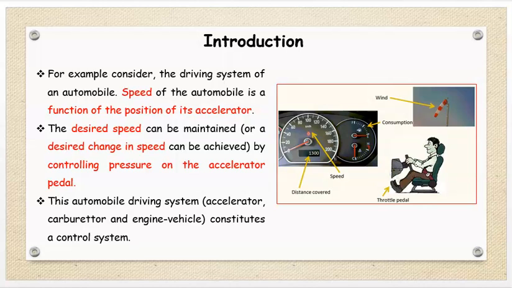Similarly, suppose the load increases on the vehicle. When the load increases, its speed will decrease. Therefore at the same time again what are we doing? We are increasing the accelerator again, that is we are supplying more fuel to the engine and again we reach up to 40 km per hour. Therefore this is known as a control system. This accelerator is nothing but the controller, the speed controller of the vehicle.